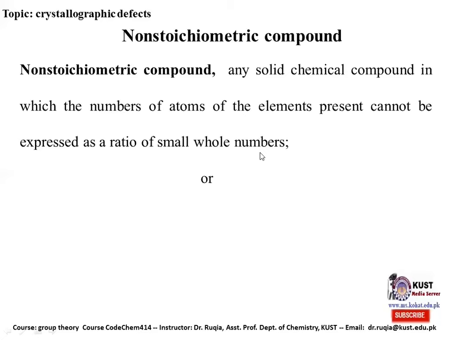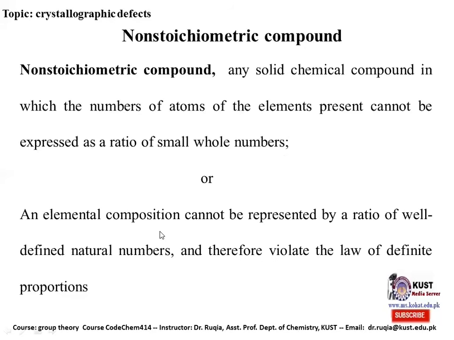Whole numbers are like if we have a 1 to 1 ratio of two elements, or we can have more than two elements in a single compound, but the ratio is in whole numbers. Whole numbers are 1, 2, 3, 4 up to 10, and so on, but we cannot represent these compounds in whole numbers.